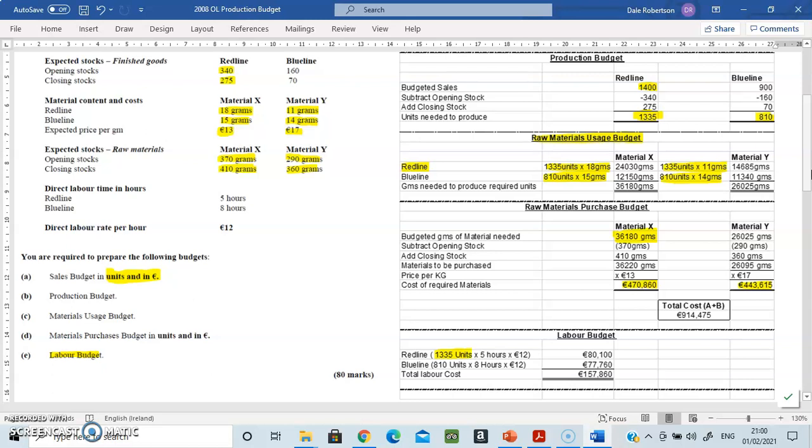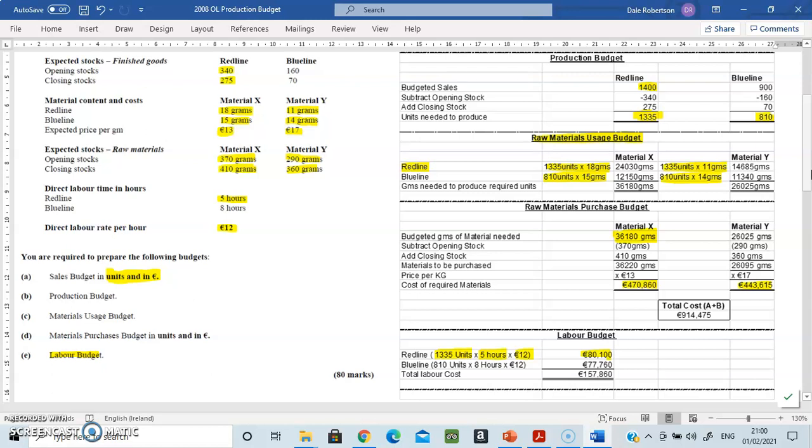It takes 5 hours to make it, and you have to pay your staff €12 per hour. So therefore, when you multiply that out to make red telephones, 1335 of them at 5 hours by €12 per hour, that's a total of 80,000 in wages that you're going to have to pay. We do the same for blue.